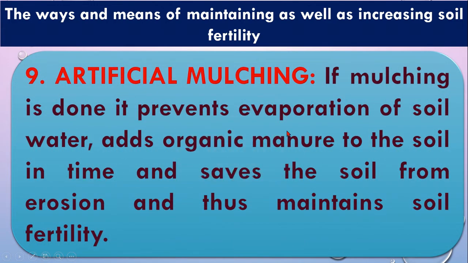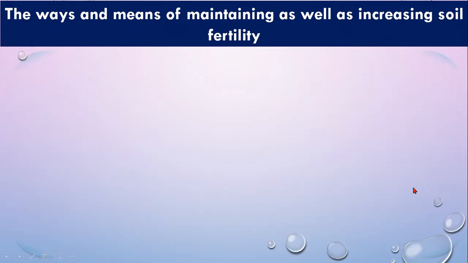Then artificial mulching, we can put artificial mulching rather than natural mulching, which is like water hyacinth, then straw, dry straw, decomposed or dry leaf, which can prevent the soil erosion. Even they will maintain the moisture on the soil as well, and definitely it will increase the soil fertility.